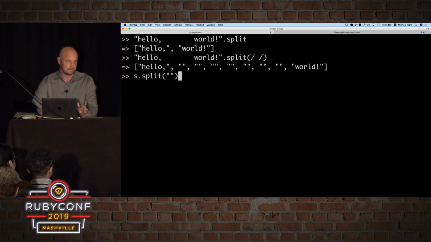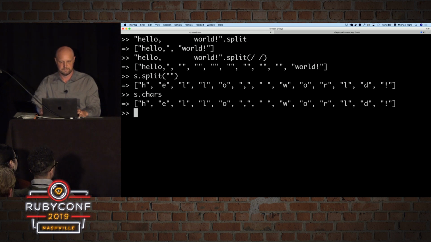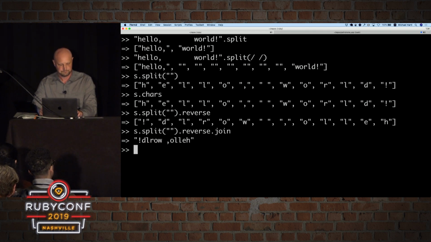So in order to do that, you have to be able to reverse a string. And so one way to do this is to split on the empty string in order to get all the component characters. Now, in Ruby, you can actually do this. There's a method just for this, chars, like that. But let's go with this because splitting on an empty string like this is common to lots of languages. So what this gives you is this array of all the characters. And then you can reverse the array like this. And then you can essentially undo the split by joining on the empty string, and that's the default for join, so you can just do this.